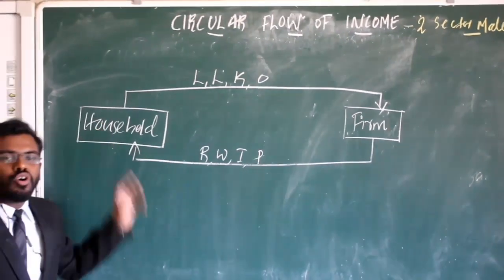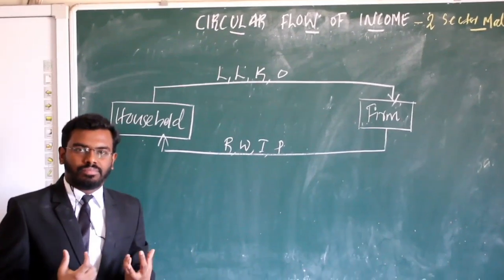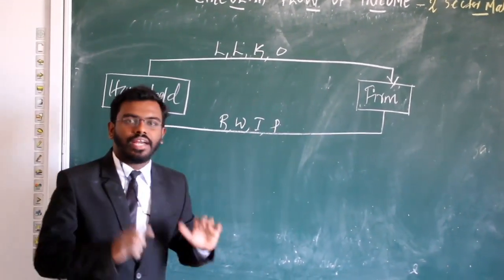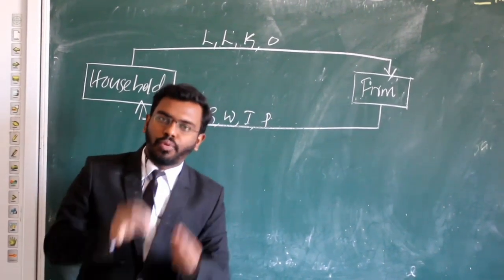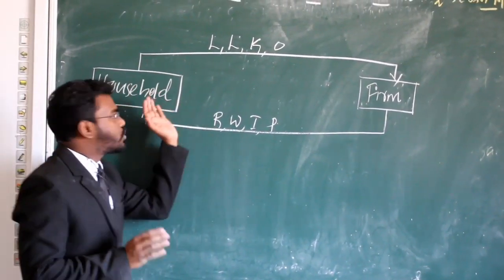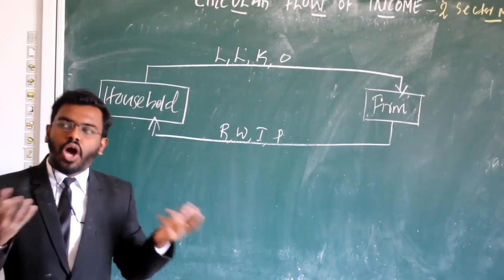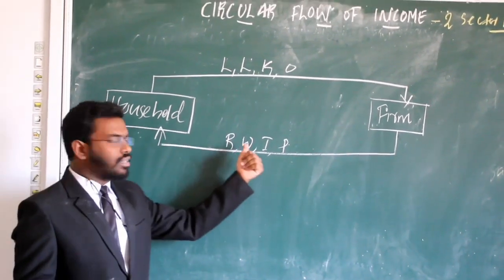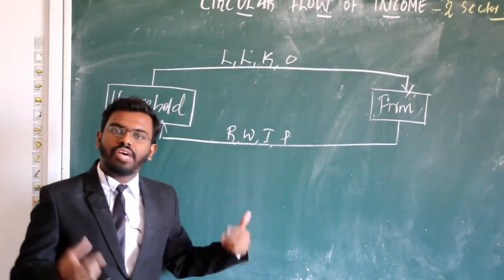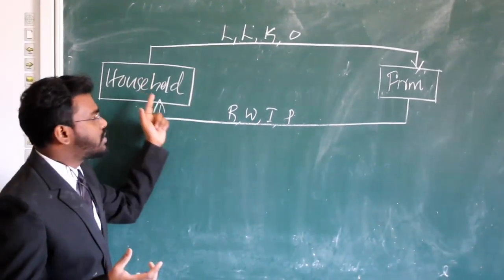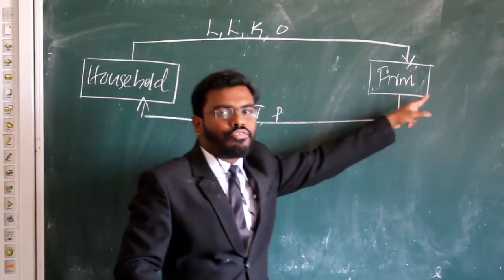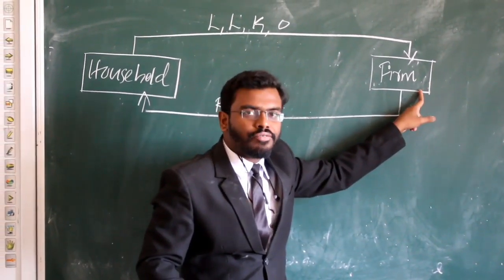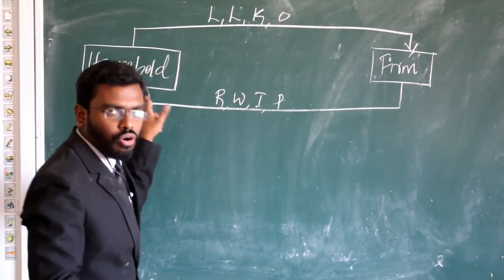Okay, now household got some money in the form of rent, wage, interest and profit. At the same time firm has produced some output. So household requires this output. Then how will they purchase? By using this rent, wage, interest and profit, they will purchase goods and services from firm. So there is a movement of goods and services from firm to household.